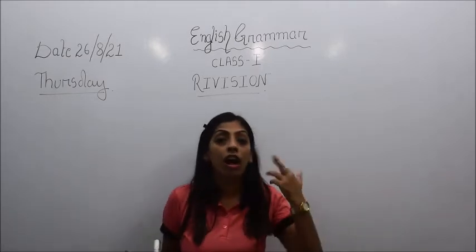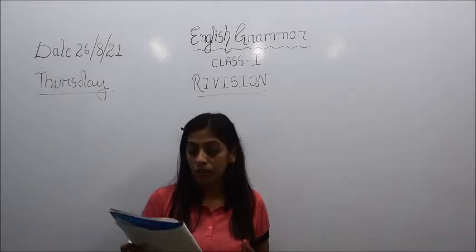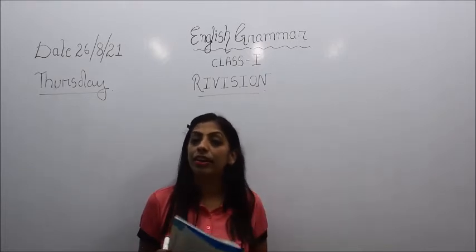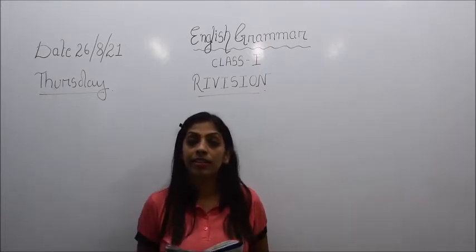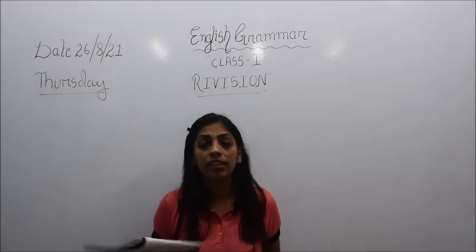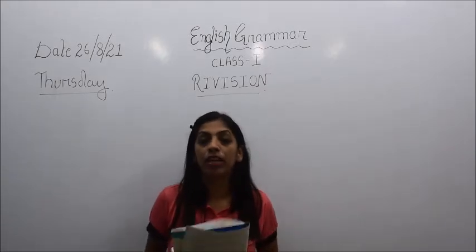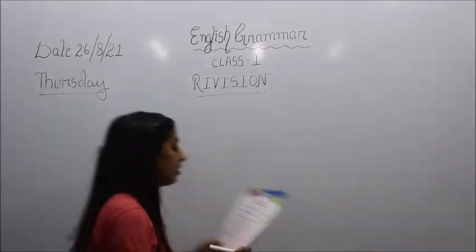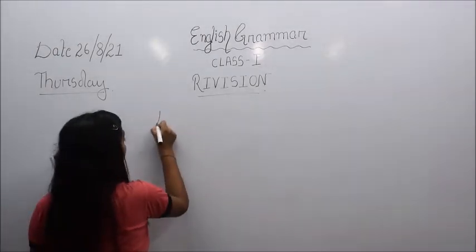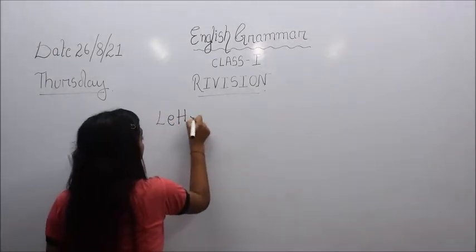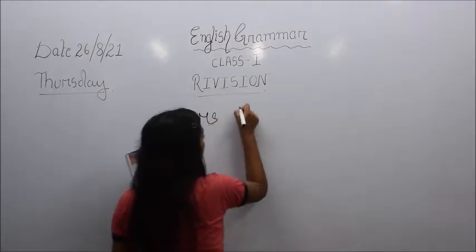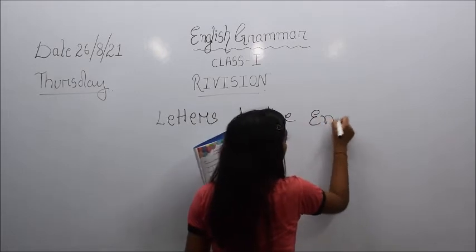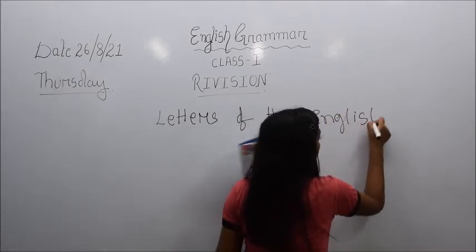Then what is a vowel, how many vowel letters are there, how many consonants are there. All these things I may give you in an exam. So we will see from lesson number 1, letters of the English alphabet.